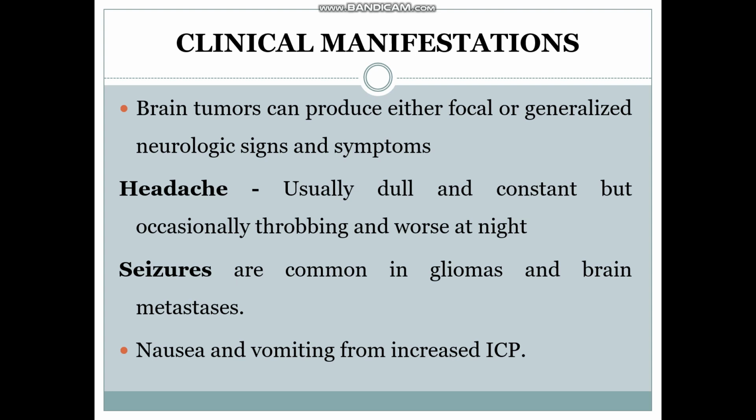So, clinical features of brain tumor. Here you can see many clinical features based on the area affected. Brain tumors can produce either focal as well as generalized signs and symptoms. Headache is one of the most common ones. Usually, a dull and constant headache can be seen. Sometimes the patient will report a throbbing headache as well as a worse headache at night.